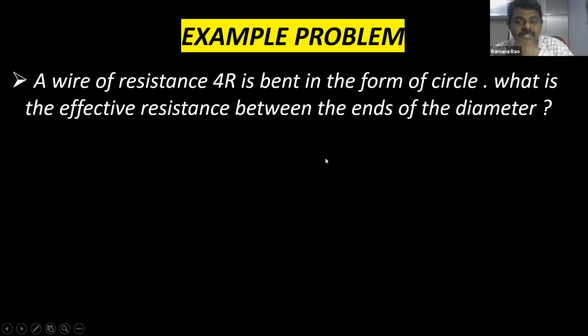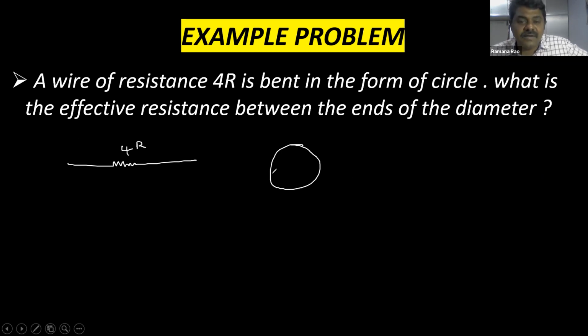Now another example. This is very, very important, and it is given in board exams also. A wire of resistance 4R is bent in the form of a circle. Find the effective resistance between the ends of the diameter. So first we have a resistor of 4R, formed in the form of a circle.